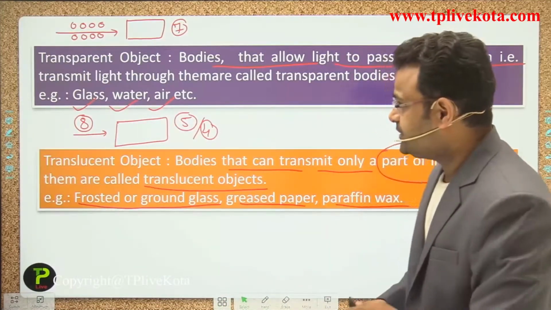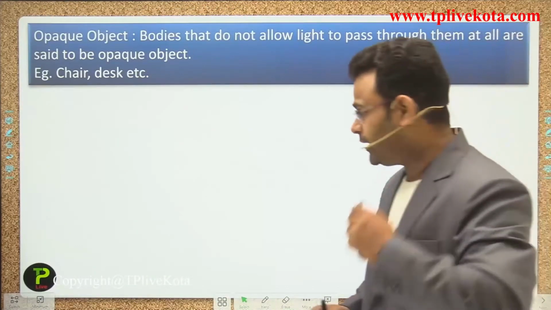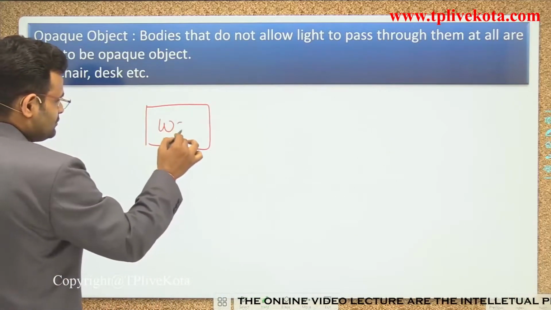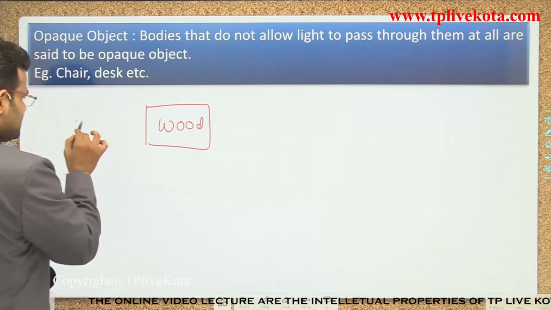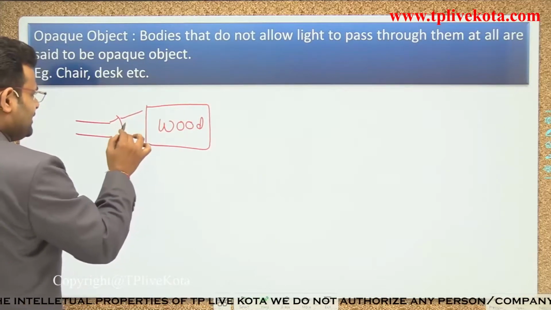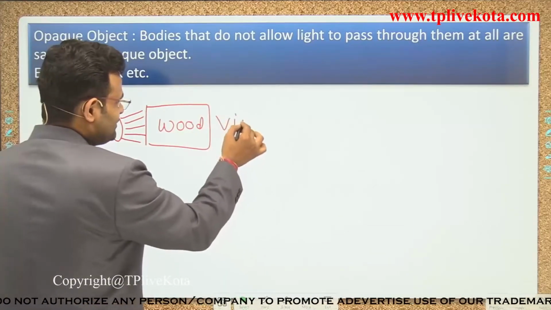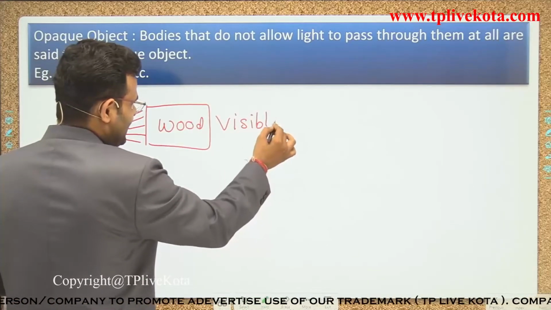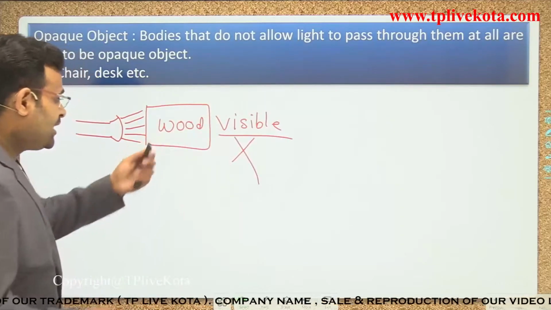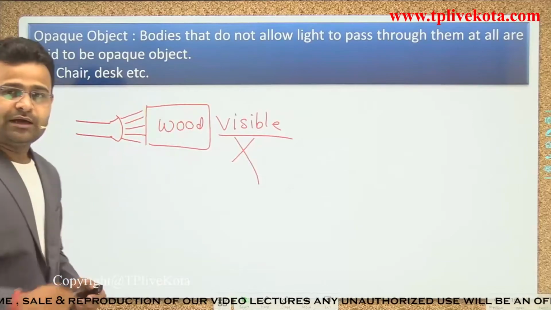Next is opaque. If we talk about wood, what happens? If we place a wooden piece here and use the torch, light is incident on the wood. Is there any visibility of light? No, there is no visibility of light because the wooden block comes between the light source and our destination.